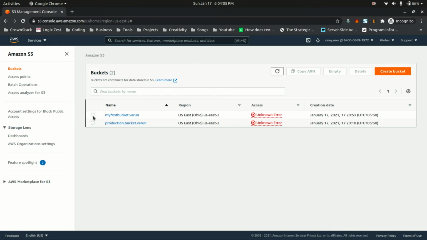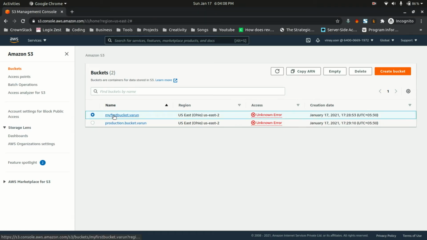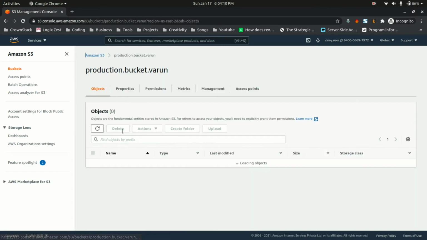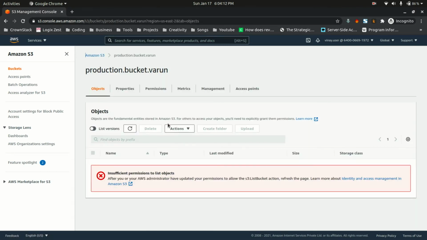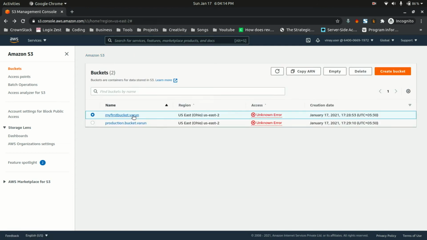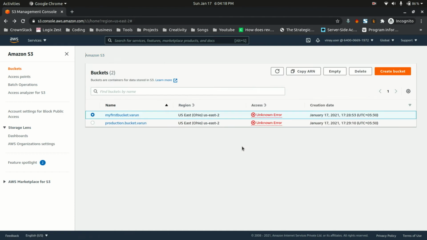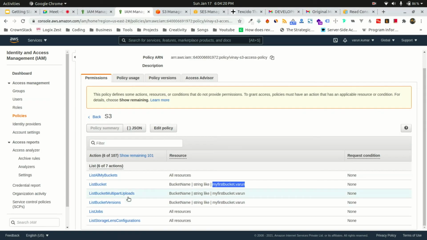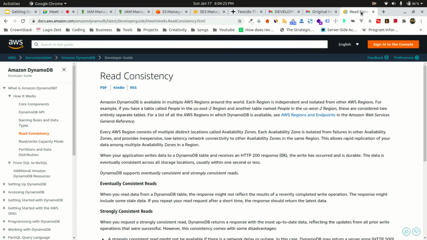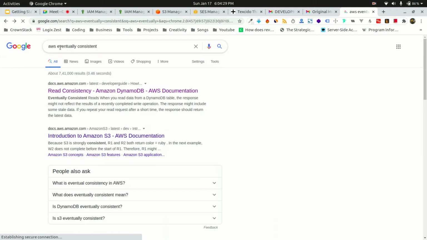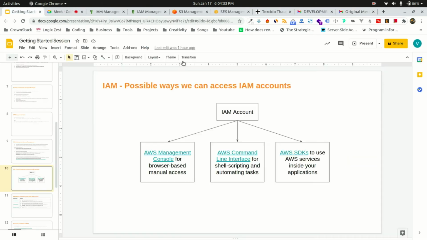So you can list items from this, but you can only access this one. You don't have permission over here, but if I go on this one, I can see it over here. Also read about eventually consistent. I'll provide some links in this file. After this session, I'll definitely share this PPT with everyone so that we can review it.